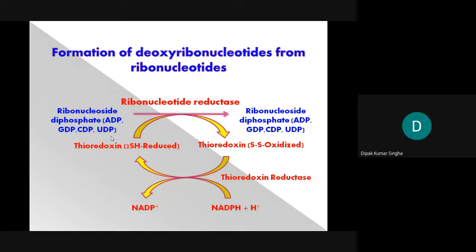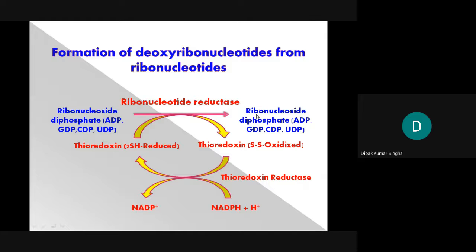And there is one coenzyme, thioredoxin, in reduced form and oxidized form. How will the oxidized form be reduced? The oxidized form is converted back to the reduced form by thioredoxin reductase, where NADPH is converted to NADP plus and H plus. That's why the oxidized thioredoxin is converted to reduced thioredoxin, and ultimately the ribonucleotide is reduced.